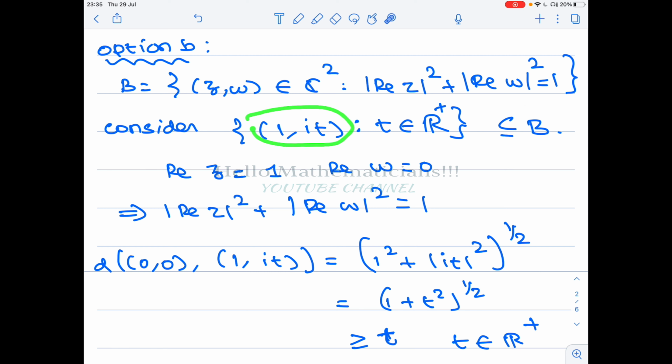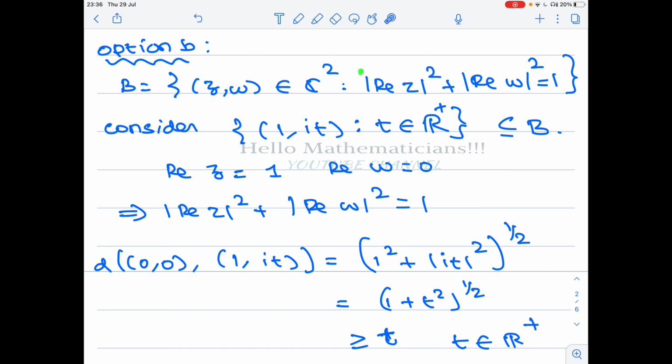If you take a point like this, this is z, this is w. For z, the real part is 1. For w, the real part is 0. Therefore, modulus of real part of z square plus modulus of real part of w square, you will get 1. Therefore, all these points are in B.